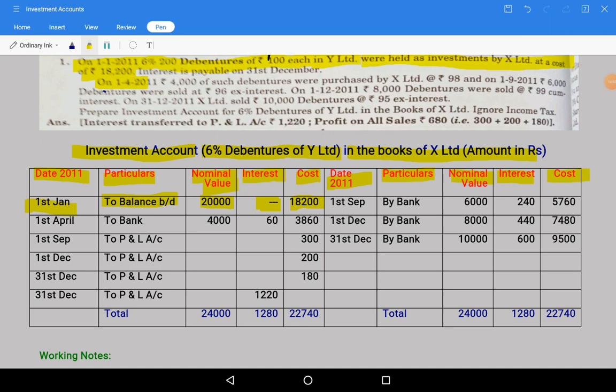Next, on 1st April 2011, 4,000 of such debentures were purchased by X Limited at 98. I said these are cum interest. Somehow in the question there was a print mistake, so make the correction.